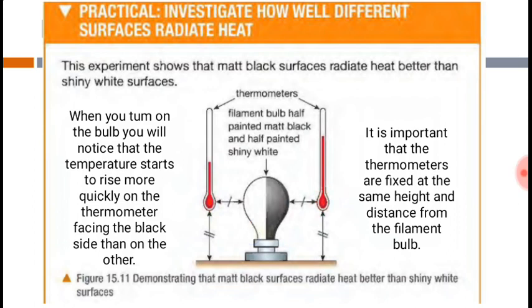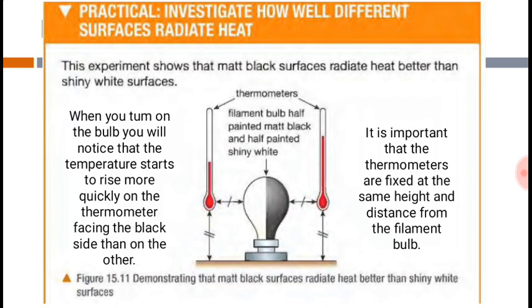Then you have to place two thermometers, on the left and on the right. One is just next to the black painted surface, and another thermometer just next to the white shiny surface.